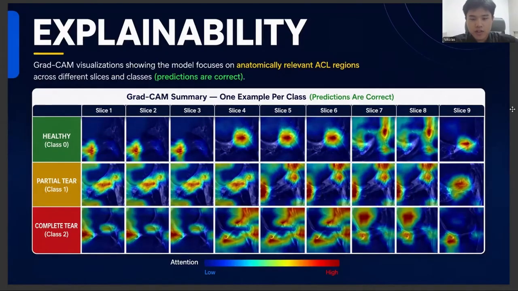To further validate our results, we use Grad-CAM visualization. We analyzed the attention patterns across 9 different slices for each class. We observed that for healthy, partial, and complete tears, the model consistently focused on the anatomically relevant ACL structures. This confirms that the model isn't just guessing based on noise. It is identifying clinical patterns in the ligament.